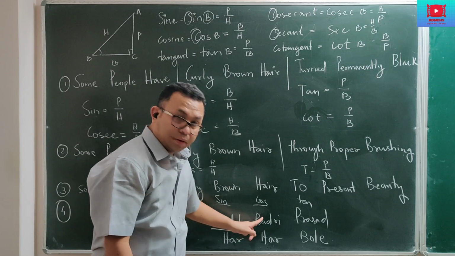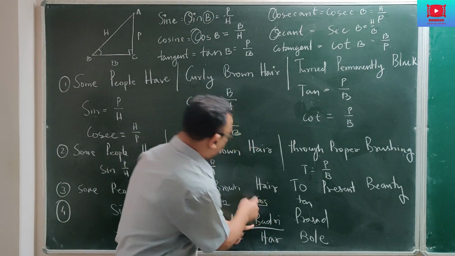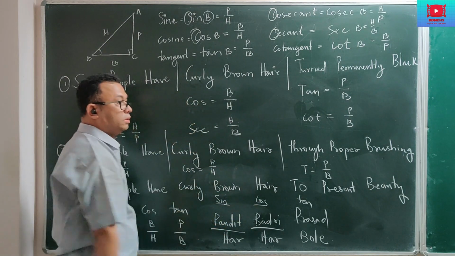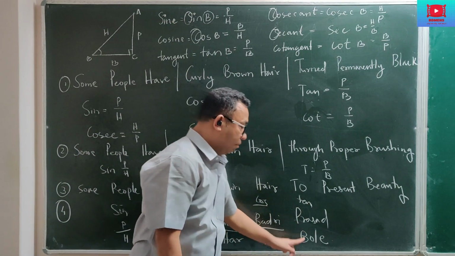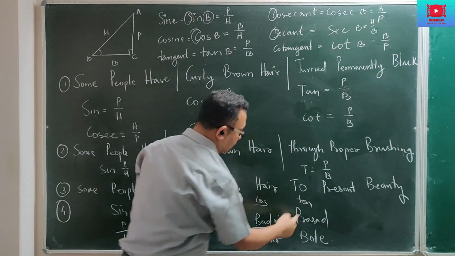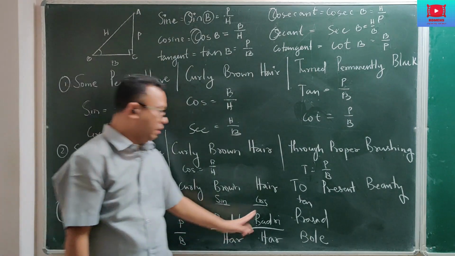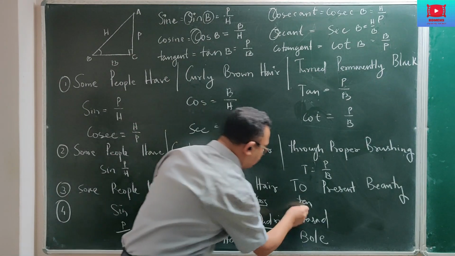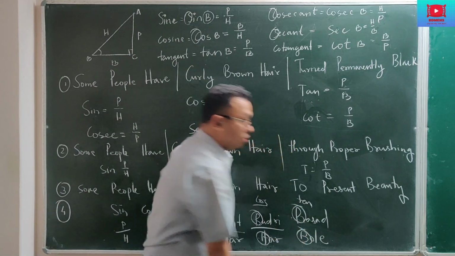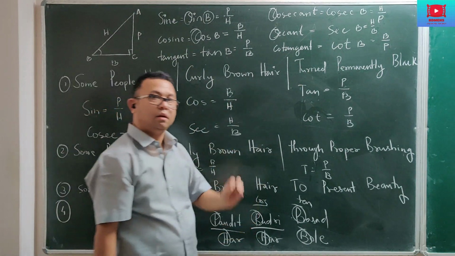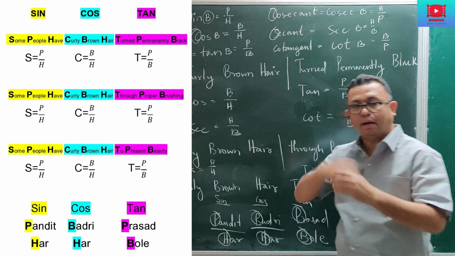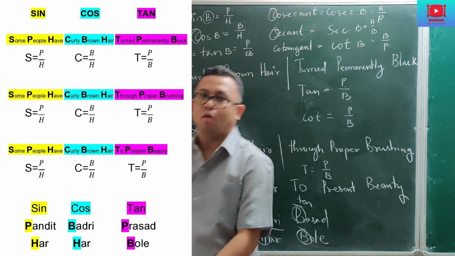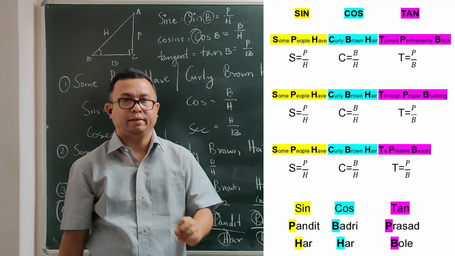Cos is Badri and Hara. So if I write B by H, you can see cos is B by H. If I pick B from here and H from here, B by H is cos. And tan is P by B. As you can see, tan is P by B. So if you remember the sentence Pandit Badri Prasad Hara Hara Bole, and take out the first letter from each of these words, then also you will be able to remember sine, cos and tan. Once you have done sine, cos and tan, remember the other three are reciprocals. Cosec is the reciprocal of sine, sec is the reciprocal of cos, and cot is the reciprocal of tan.